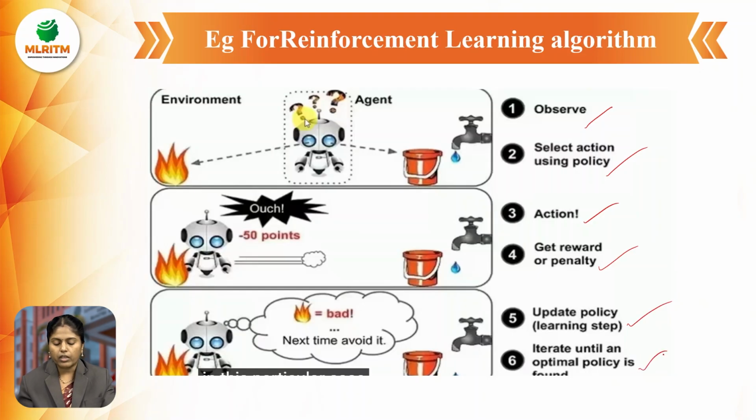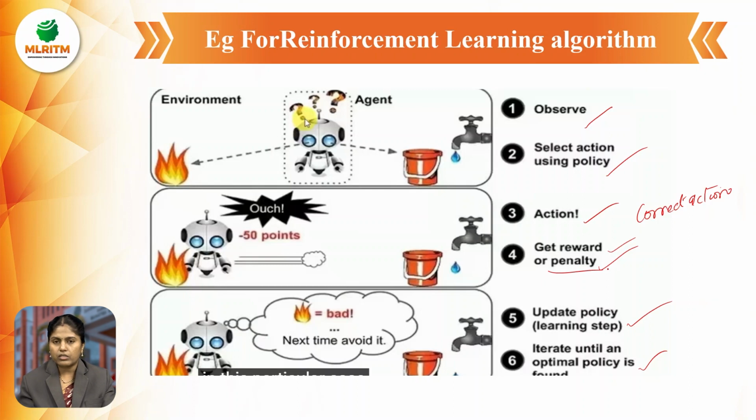First of all, whatever the agent is doing here, it is going to observe. After observing, it implements some policy in this particular reinforcement algorithm. It is going to select a particular action in this policy. After selecting this particular action, it performs the action, and it gets the reward or a penalty. If it performs the correct actions, it is going to be rewarded, and if you are doing incorrect actions, it is going to get a penalty here.